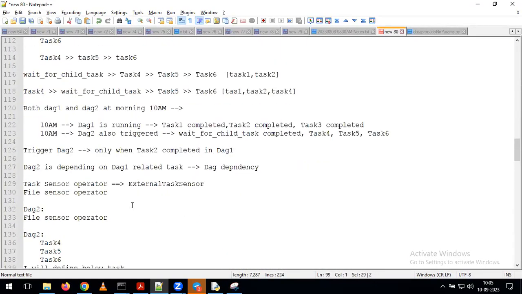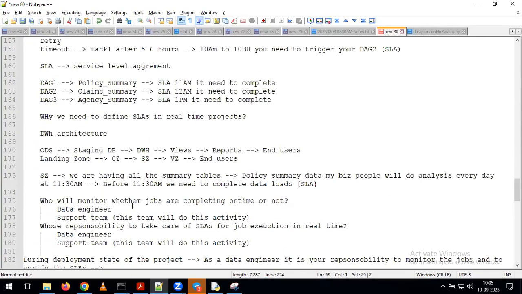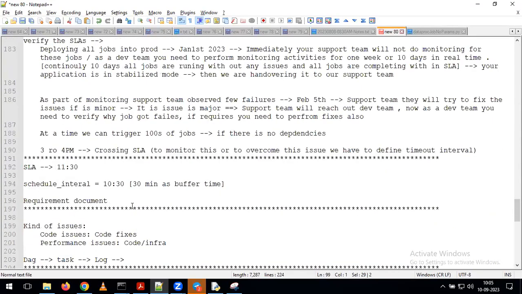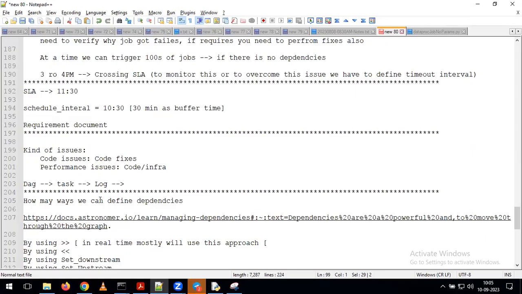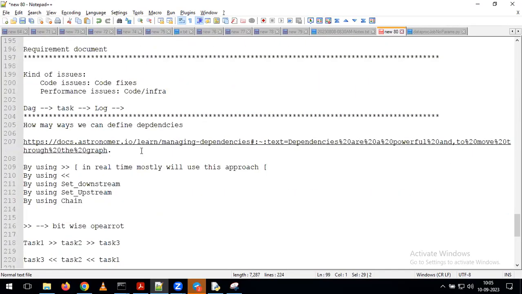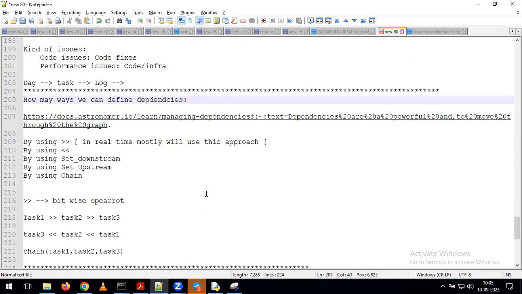Then we discussed what the SLA is and what the purpose of the SLA is. After that, we discussed what kind of issues we are going to see in real time, and after that we discussed in how many ways we can define the dependencies as part of using our Airflow DAGs. And all these are the topics we covered as part of today's session.